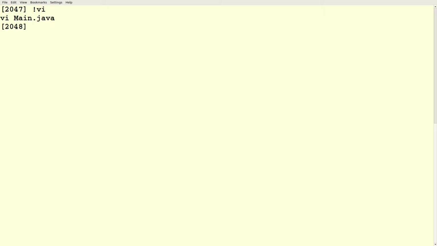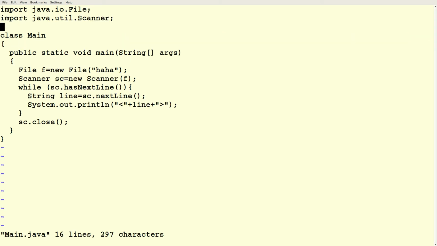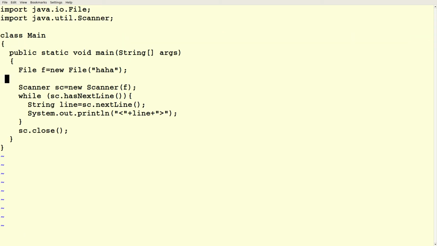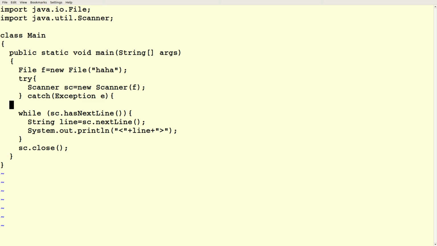And this should work fine, but when we try to compile it, it's going to tell us that this scanner construction might throw an exception. Now, if we construct on System.in, we can't get an exception. But if, for example, the file associated with F doesn't exist, this will throw an exception. So we've got to put it in a try-catch block. And usually you want your try-catch blocks to be as small as possible. And I'm just going to catch all exceptions.